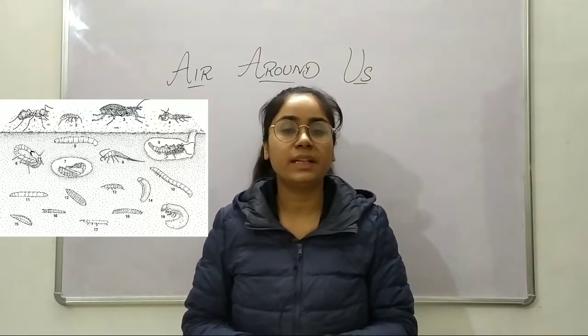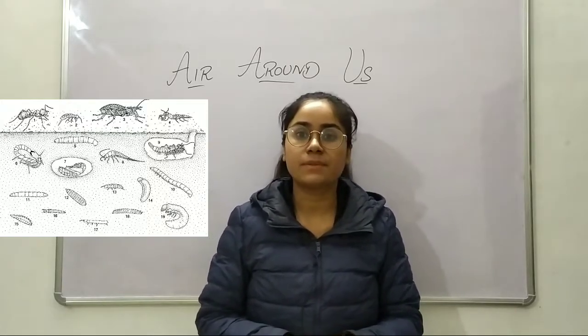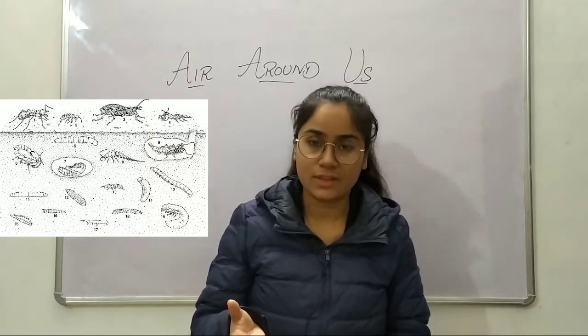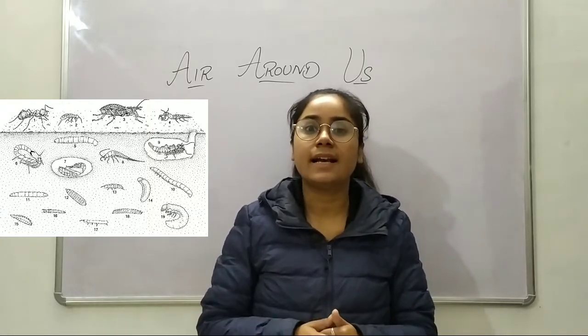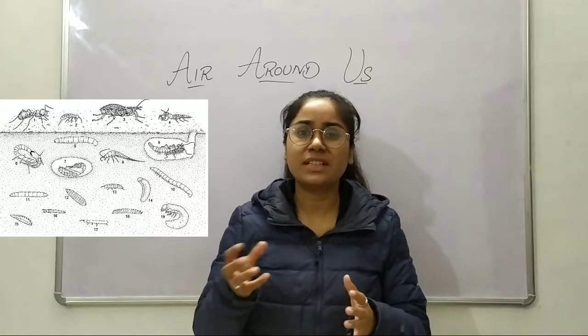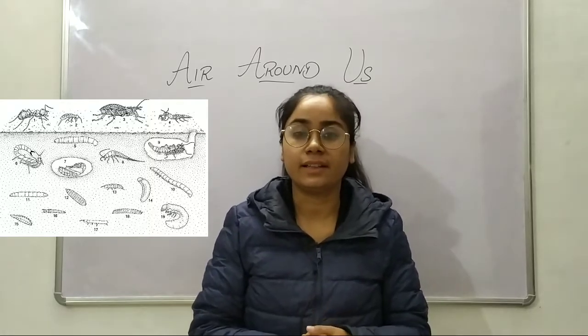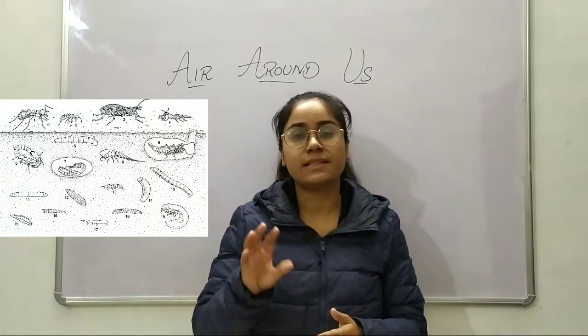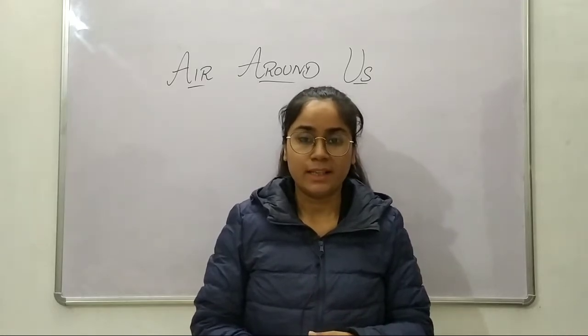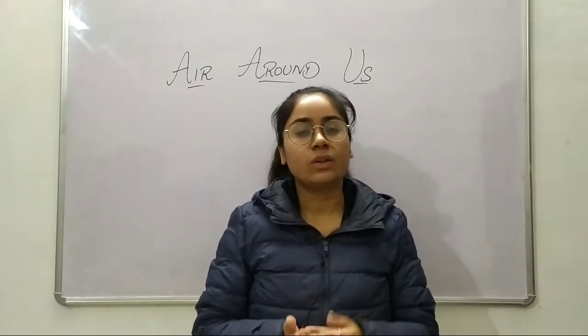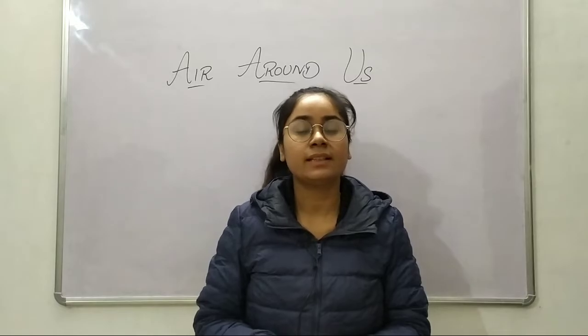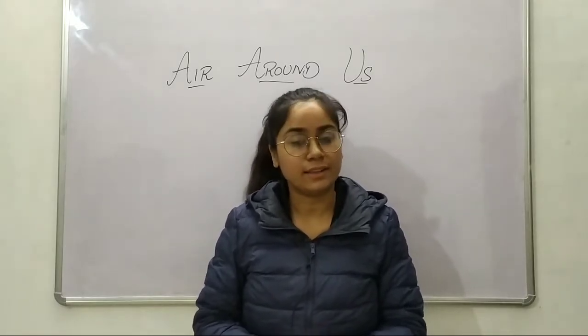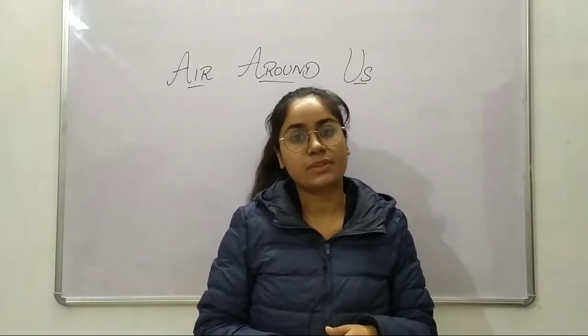How would they breathe? Soil has soil particles, of course, and these soil particles have some spaces which get aerated. Aerated means they have some spaces and air is present in them. So the underground animals tend to breathe that oxygen, that air, and give out carbon dioxide.